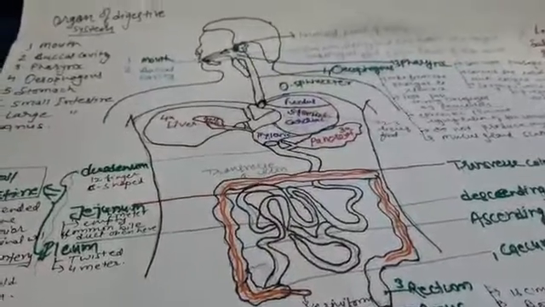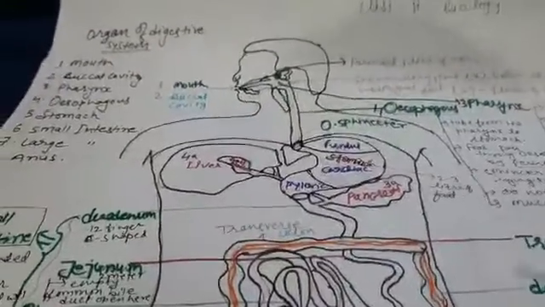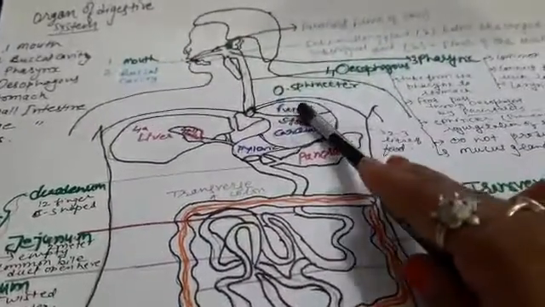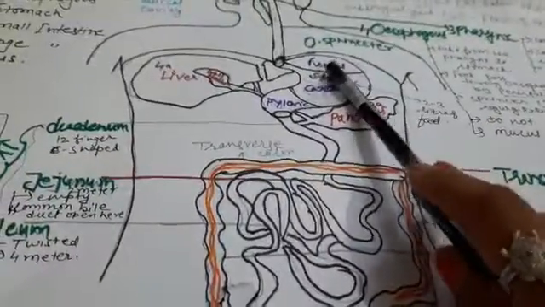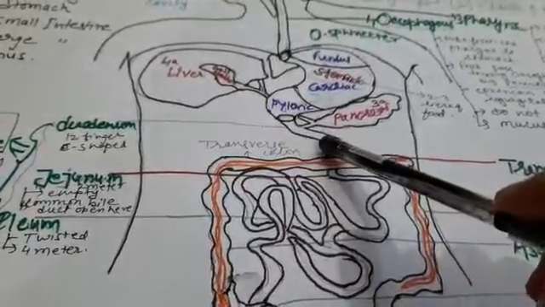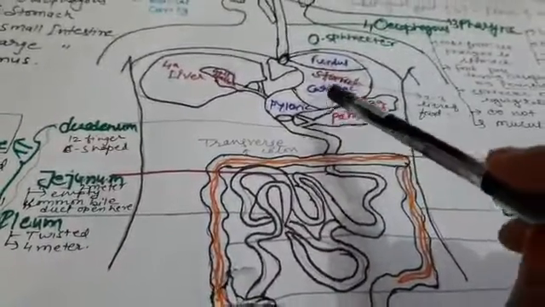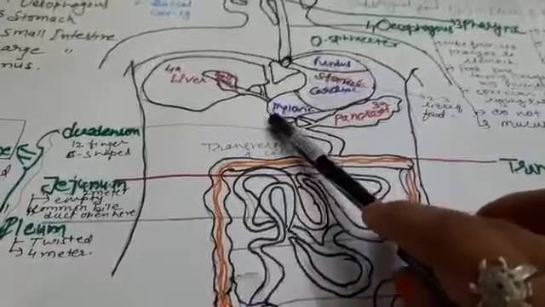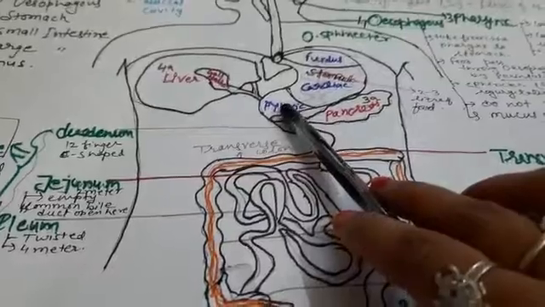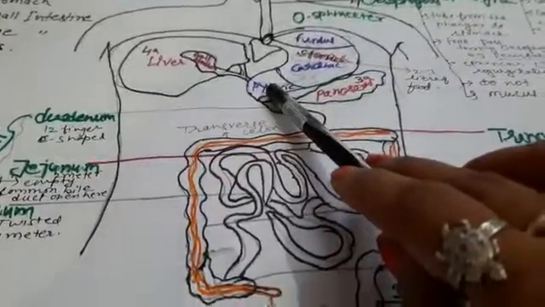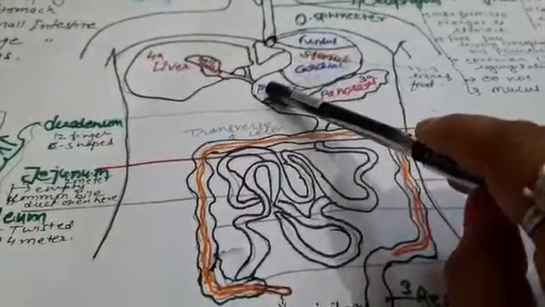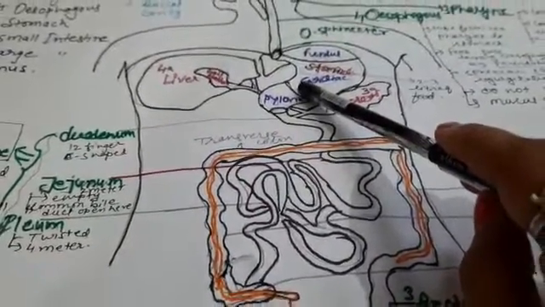Now, in the previous video, we studied the parts of the stomach, and that food from the stomach enters the small intestine through the pyloric sphincter, which is the last part of the stomach. Now, in detail, we are going to study the stomach and the glands which are present in the stomach.